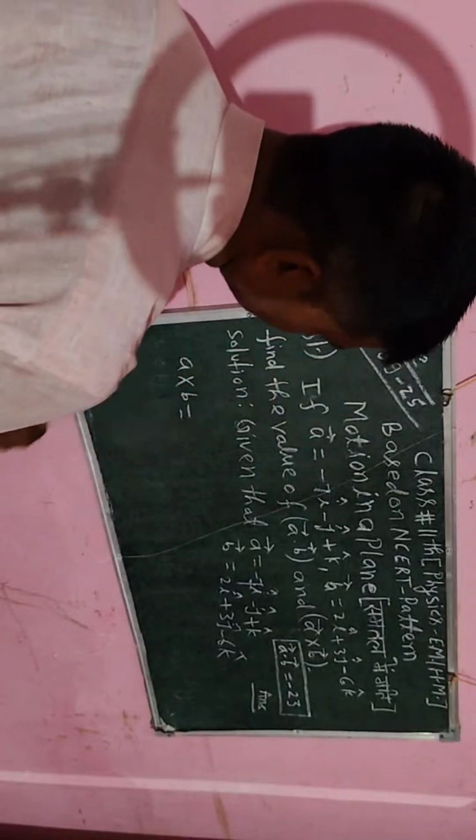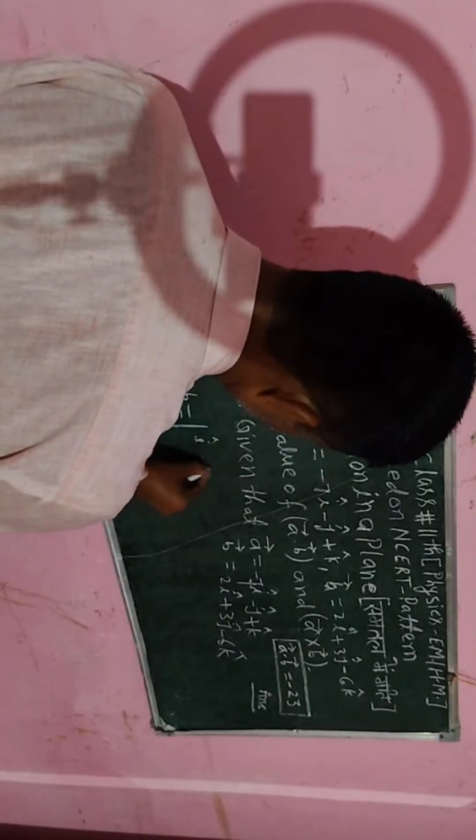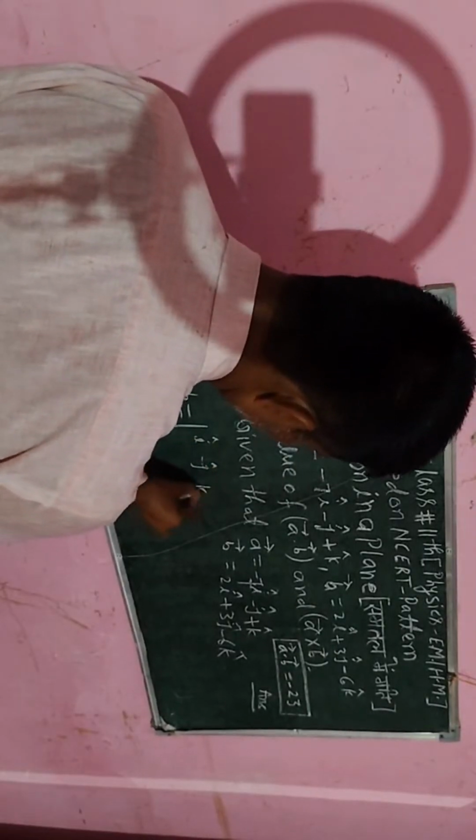A cross B is written in the form of vector I cap, vector J cap, and vector K cap.